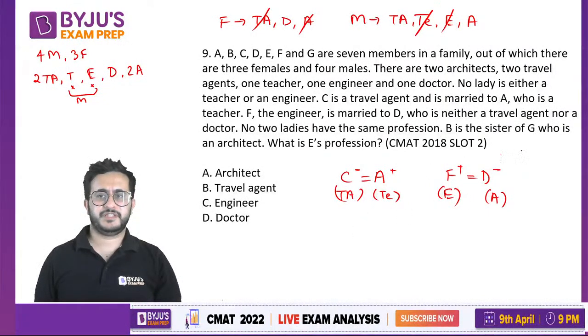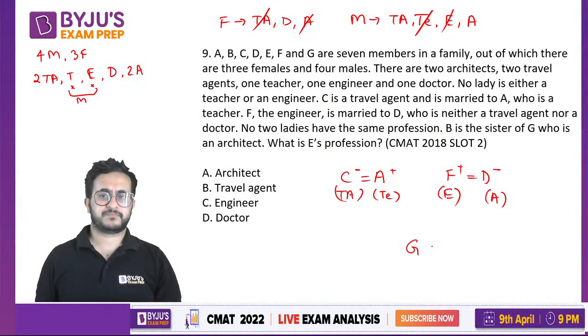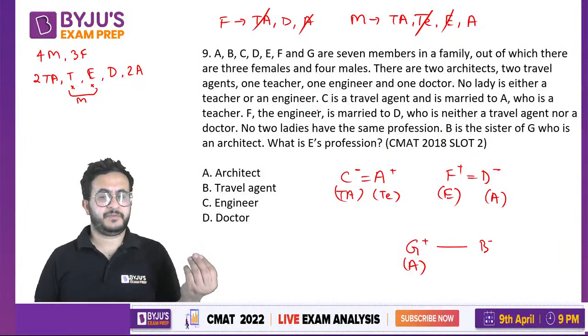B is the sister of G, who is an architect. Now we know the lady architect is already known to us, so G cannot be a female. G will be a male, and his sister is B. Why can G not be a female architect?